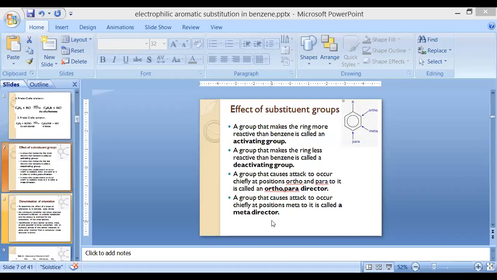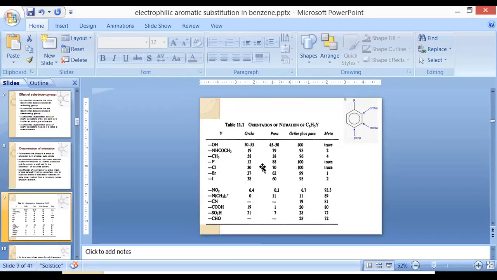Now what are the actual functional groups, and examples of functional groups, that are ortho-directors, meta-directors or para-directors? These are the functional groups denoted here: hydroxyl, bicarbonate, methyl and all the halogen family, fluorine, chlorine, bromine and iodine.